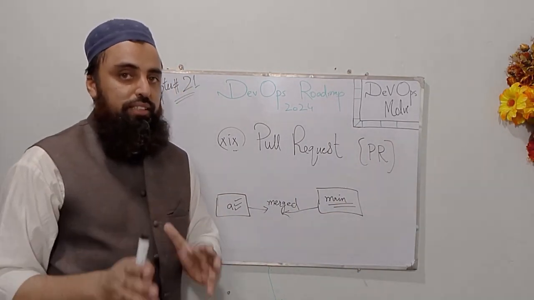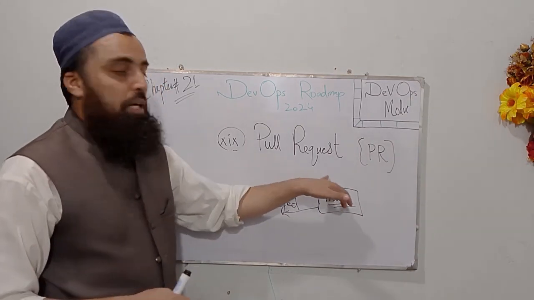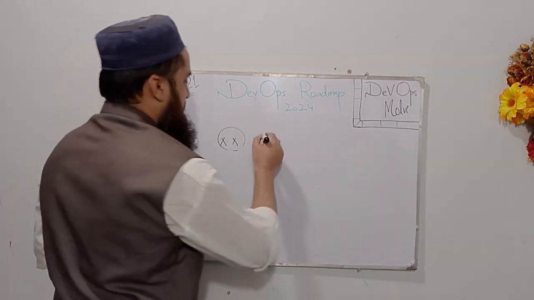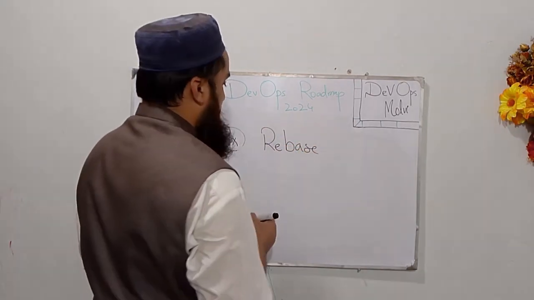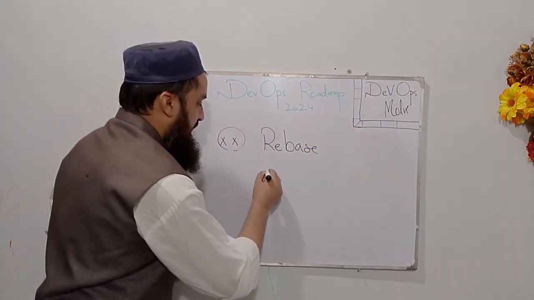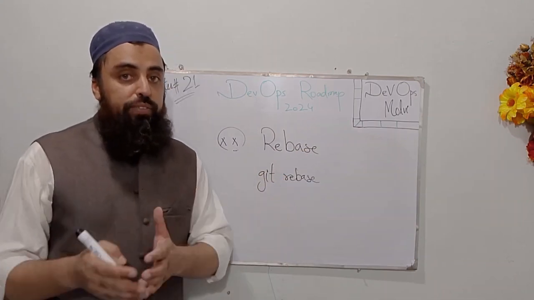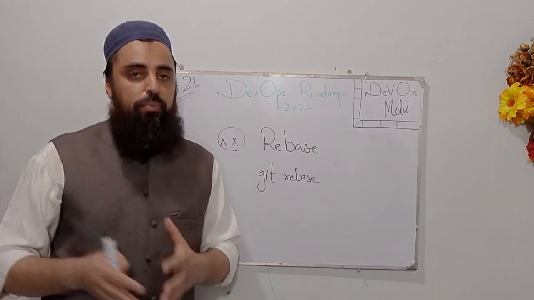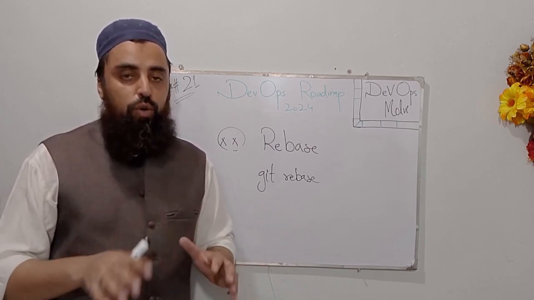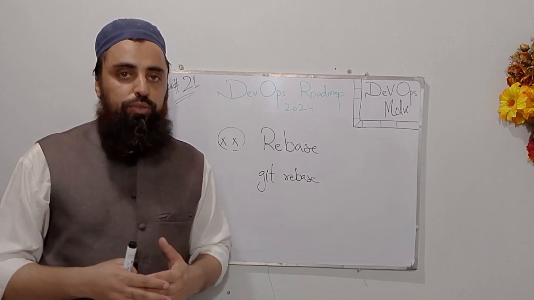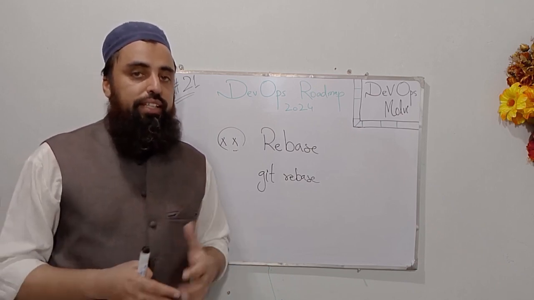I hope that now this concept is clear. It is one of the most frequently used terms, to create a pull request, PR. Okay guys, the 20th term is rebase. What is rebase? Rebase, it is a command actually, git rebase, and with the help of this command we can actually modify the history of our git commits. Since the developers are working on some repository and they're writing code and committing that code to a repository, we can modify, we can change those commits using the git rebase command.